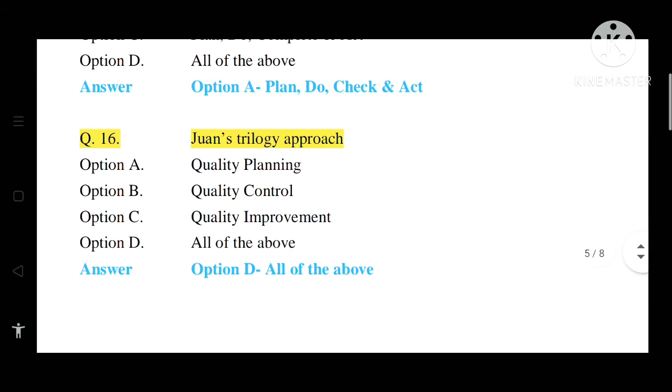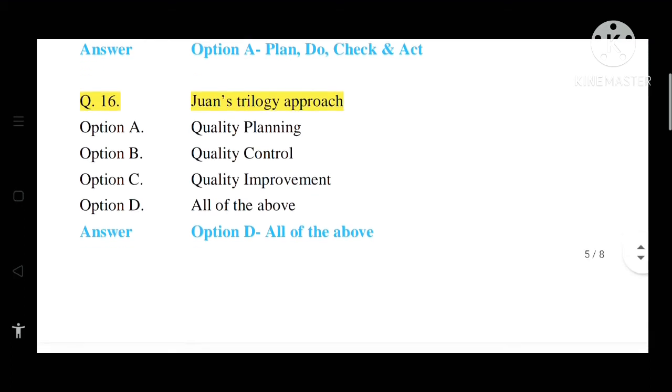Question number 16. Juran's trilogy approach. Options are option A, quality planning. Option B, quality control. Option C, quality improvement. Option D, all of the above. So the correct answer is option D, that is all of the above. So these three are the Juran's trilogy approach: planning, control and improvement.